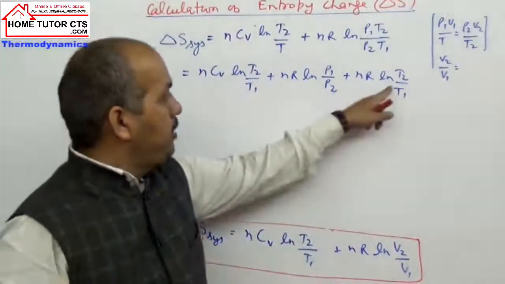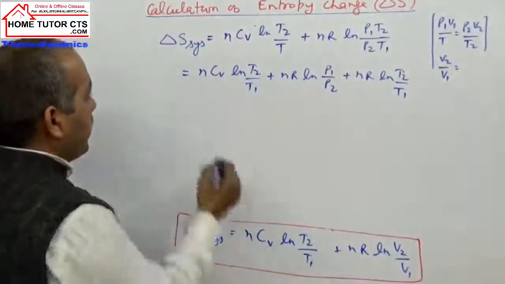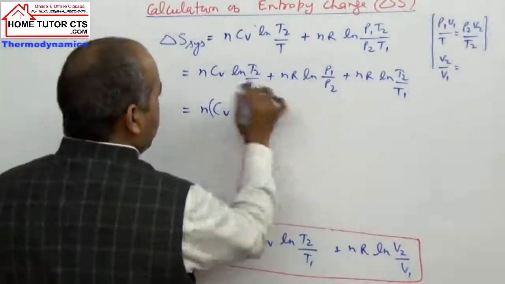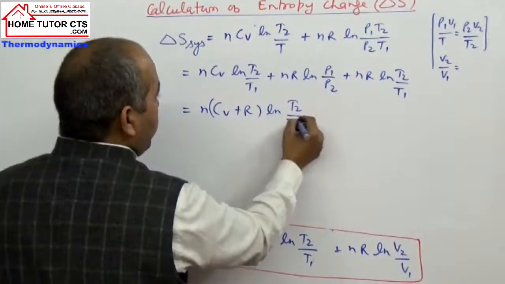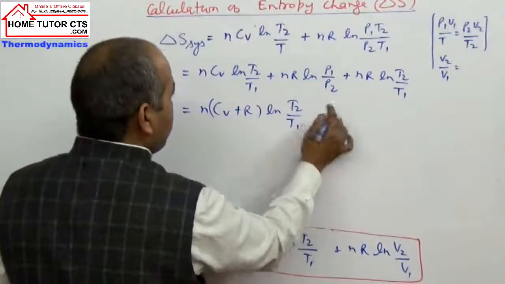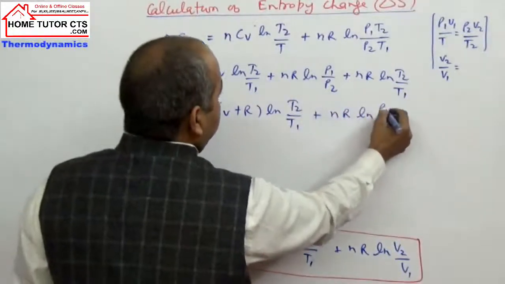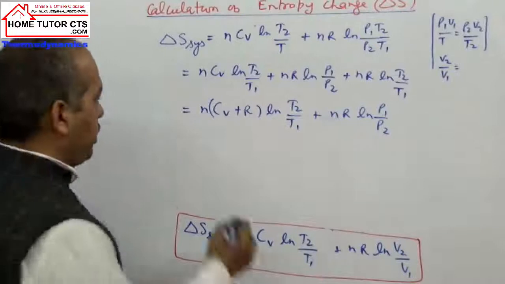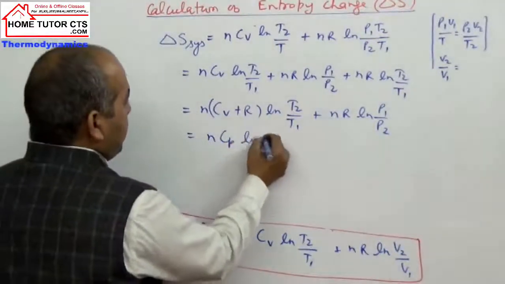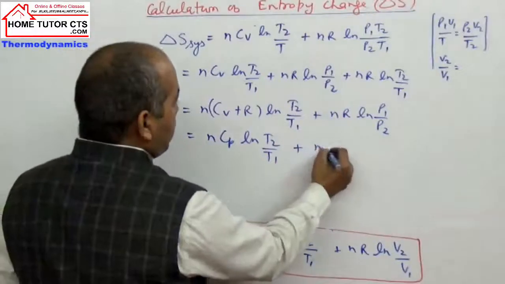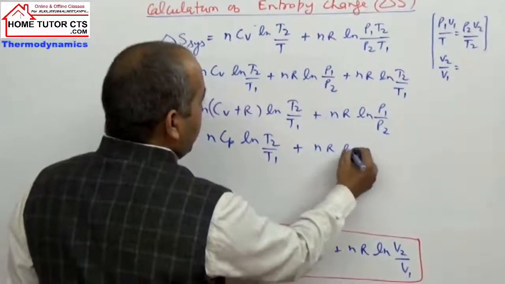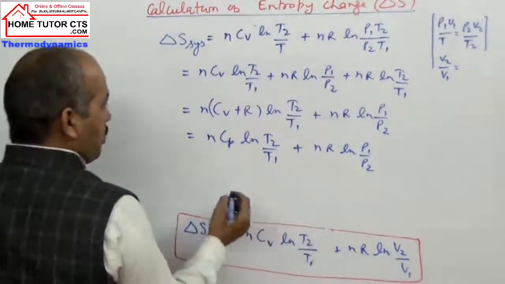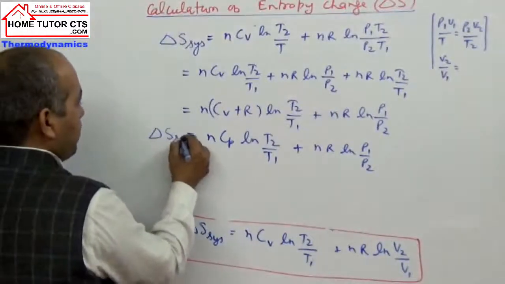Writing in terms of temperature together, with nR common, I can write n Cv plus R ln T2 by T1 plus nR ln P1 by P2. What is Cv plus R? Equal to Cp. So this expression is n Cp ln T2 by T1 plus nR ln P1 by P2. This is one more way of writing the expression for delta S system.